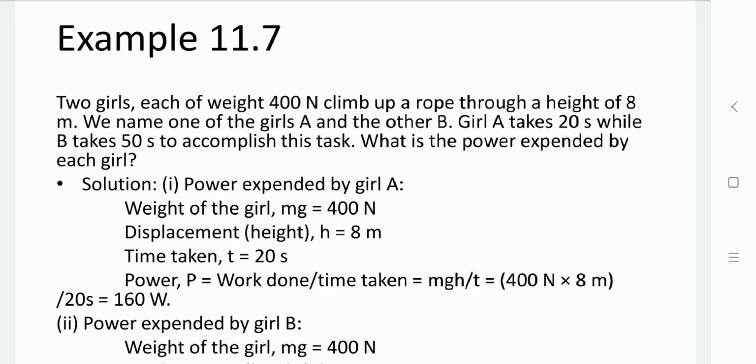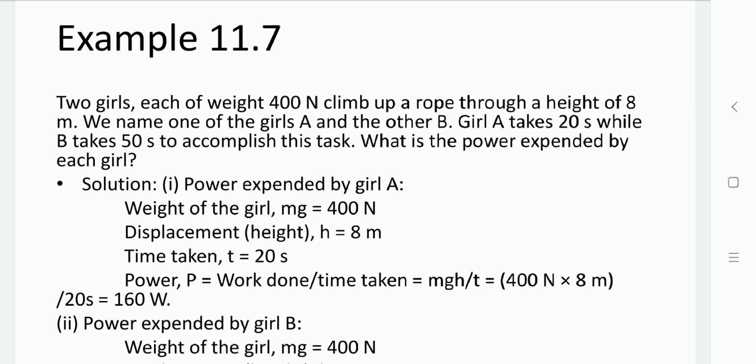So for girl A, the data given: the weight of the girl is 400 Newton, it means mg is given. Displacement is given, 8 meter. And the time taken by that girl to accomplish that task is 20 seconds. So power equals work done per time, that is mgh divided by time t, that is 400 into 8 divided by 20, that would be equal to 160 watt.